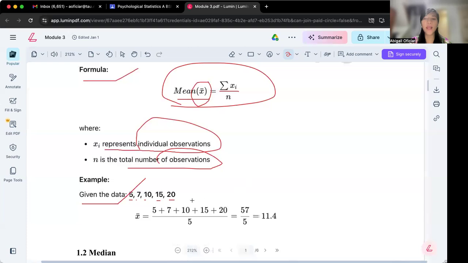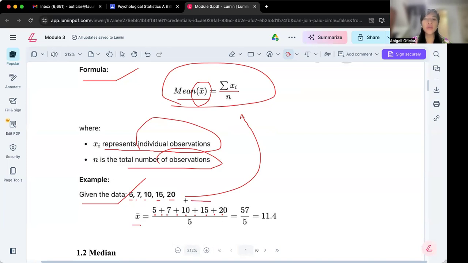So the mean is 5 plus 7 plus 10 plus 15 plus 20, over 5.